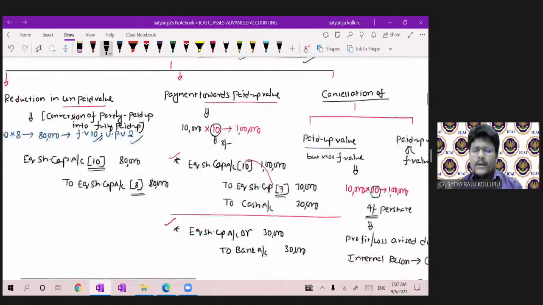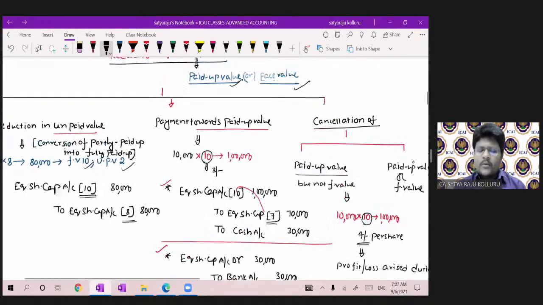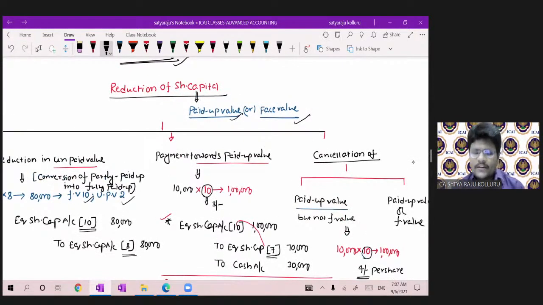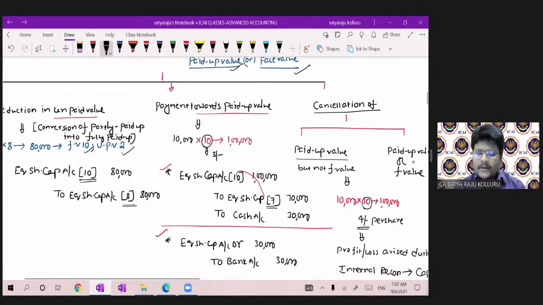Coming to here, payment towards paid up value. We can make it a reduction in the share capital by making payment to the paid up value as well. Here, if you observe, the existing equity shares are fully paid up shares, 10,000 at 10 rupees, 1 lakh. We are making a payment of 3 rupees. That is equity share capital 10 rupees to equity share capital 7 to cash 30,000. Here, if you see, there is a reduction in paid up value as well as face value.